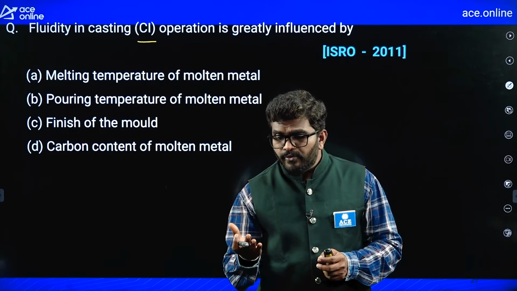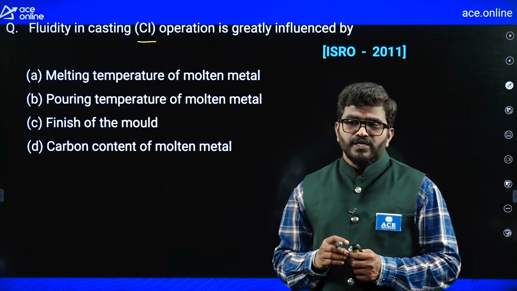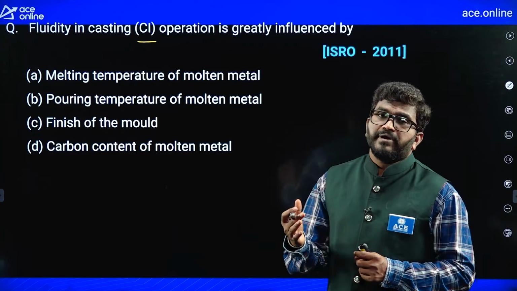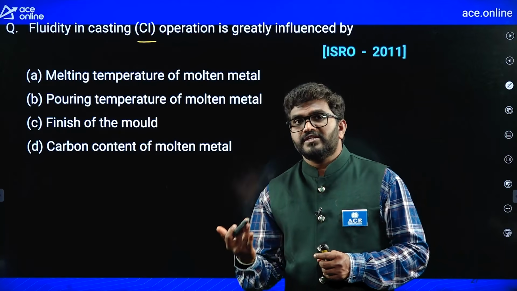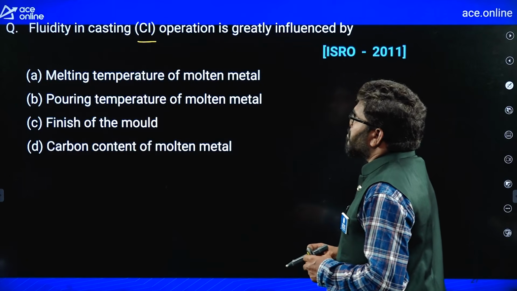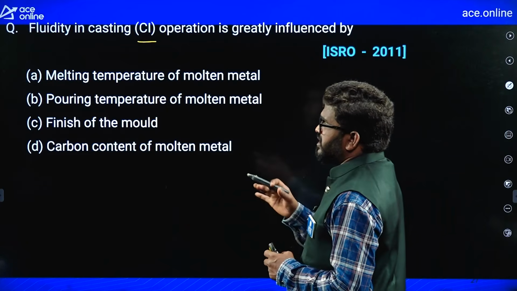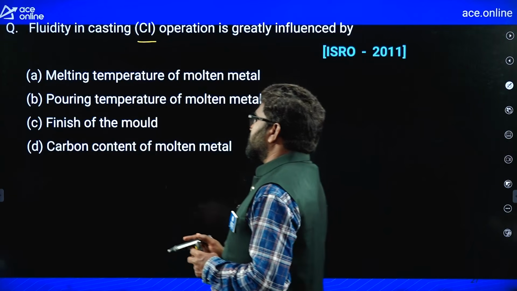So, at what pouring temperature you are pouring, it also depends on that. If we increase the pouring temperature, the fluidity will increase. If the pouring temperature is less, fluidity is going to decrease. The melting temperature of molten metal doesn't matter. Pouring temperature of molten metal, this is the correct one.